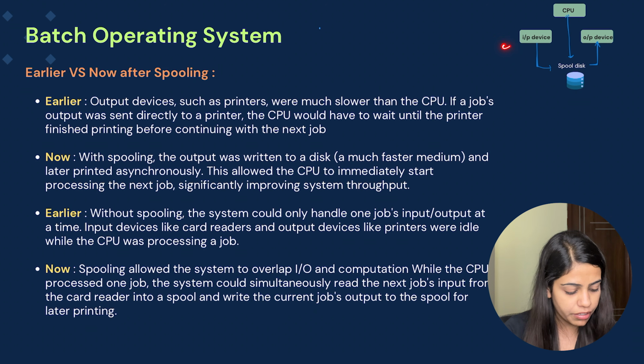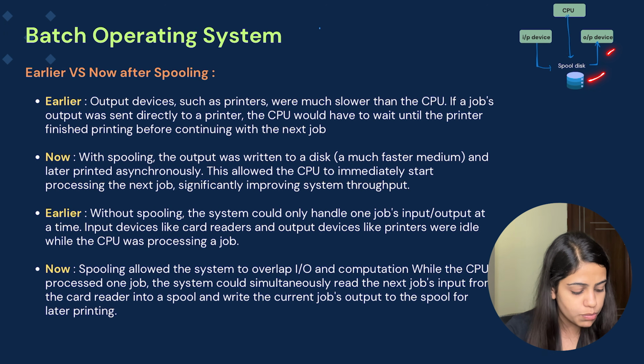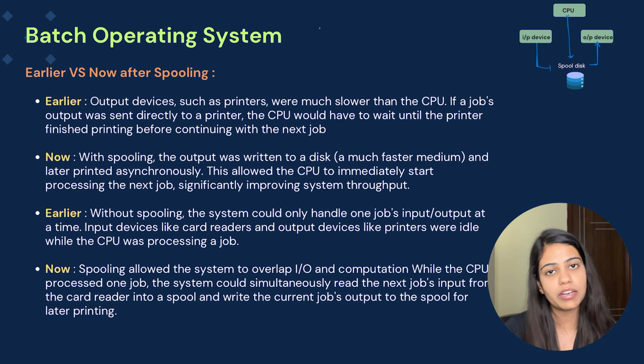Now the input device can read everything from the card reader and provide it in the spool disk. Once the processing for this particular task is done, the output device can also go to the spool disk, read that particular output and print it at a later moment of time. So this is how, earlier versus now after spooling, it helped a lot in the processing time. It helped a lot with the speed mismatch between the input output devices and the CPU. So this is all about batch operating system, spooling.